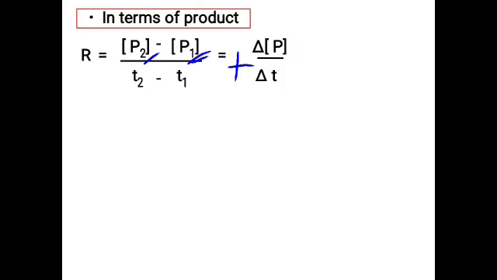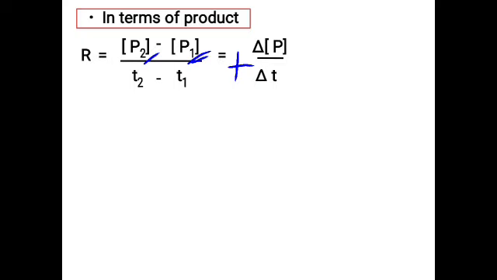So the rate of the reaction for a product will always be positive, whereas the rate of the reaction of the reactant will always be negative, because the final reactant concentration is less compared to the initial. Here the final is more compared to the initial. So it is just to identify: negative means it is for the reactant and positive means it is for the product. But on the whole, students, you need to remember that rate can never be negative, it is always positive. It is only to indicate what is happening with respect to the reactant and with respect to the product.